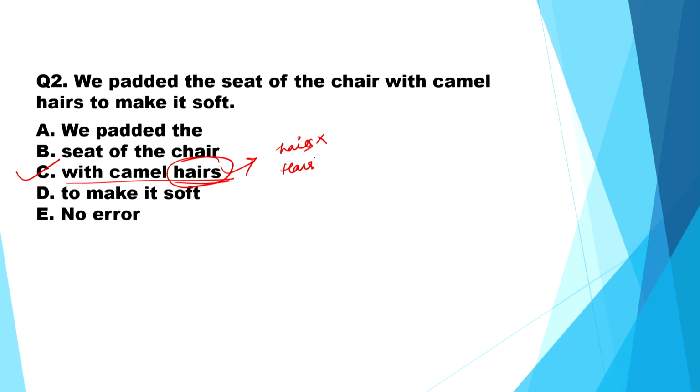We always write hair because hair is an uncountable noun. Hence, we will not add an S to it, it will be wrong. The correct statement will be, we padded the seat of the chair with camel hair to make it soft. So, instead of hairs, we will write hair.